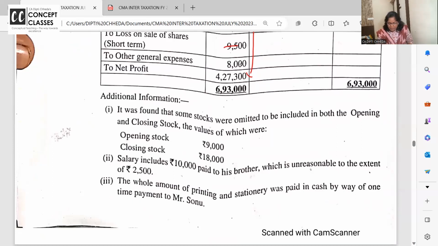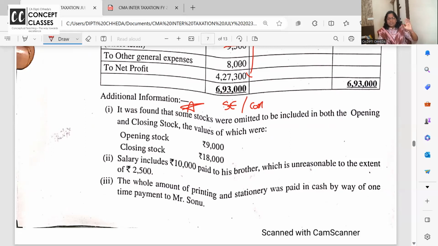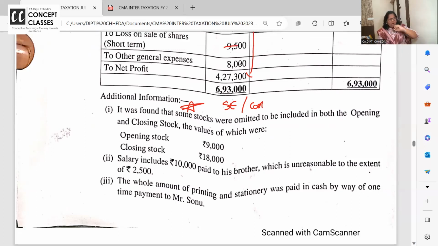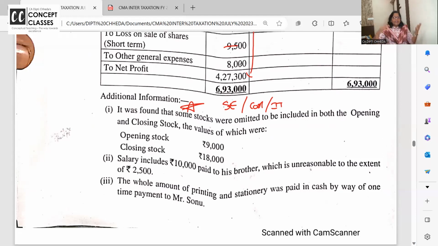Now, this opening stock, closing stock adjustment comes in accounts in single entry. This comes in costing in non-integrated accounts. Because I teach all the three subjects, a lot of interlinking I can do. It's a challenge. And now this has come in income tax. Stock is undervalued or overvalued. So now see how you will do it. It was found that some stocks were omitted to be included in both opening stock and in closing stock, the value of which are given.